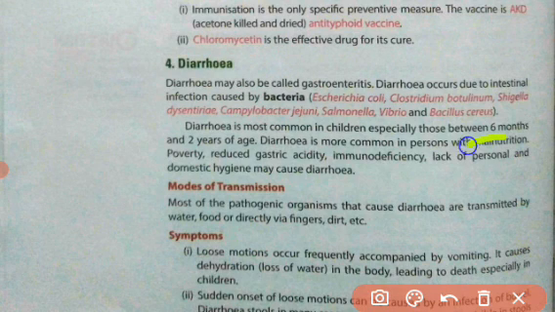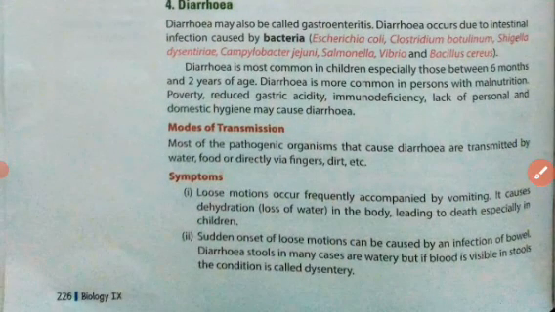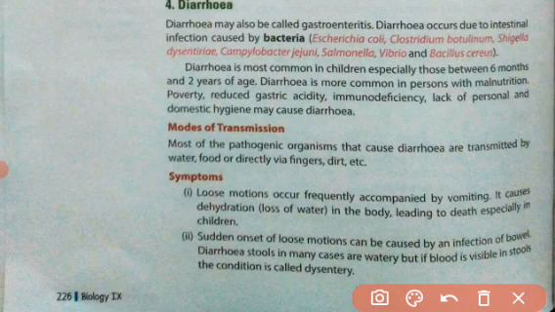If a person is personally not hygienic, there is a major chance of attack by germs. And domestic hygiene: in the home, hygiene must be maintained, so we must avoid unhygienic conditions. Now, what are the modes of transmission? In the case of diarrhea, it is transmitted by water, food, directly via fingers, dirt, etc. Contaminated food and water are the major methods of transmission in this case.